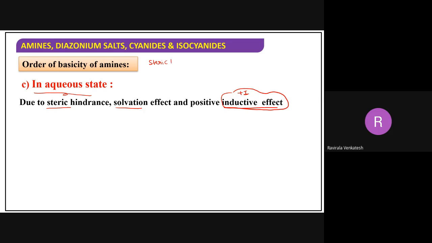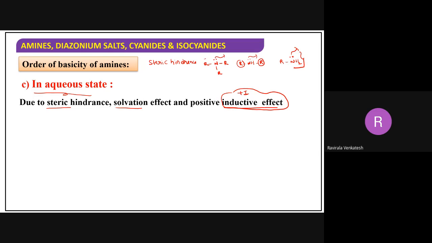Now, which is having more steric hindrance, beta? Primary, secondary, or tertiary? Tertiary will have. I'm writing this: NR3. Now, donating the lone pair. For RNH2, when it is donating the lone pair, everything is free here. There is no steric hindrance. It can easily donate the lone pair. But in the tertiary amine, when it is donating the lone pair, steric hindrance is present on both sides.